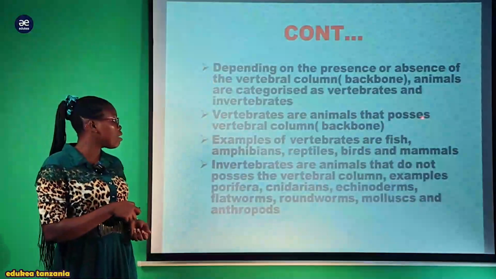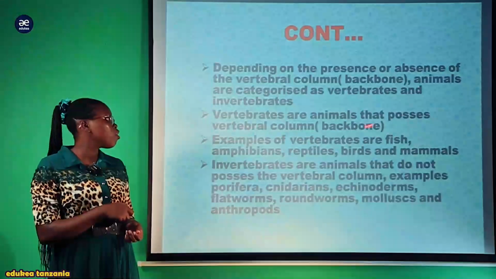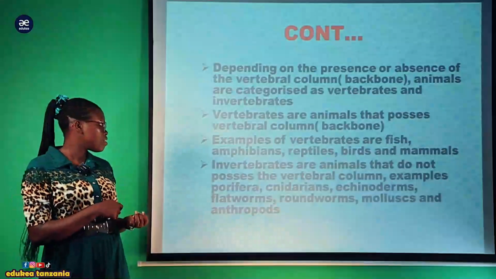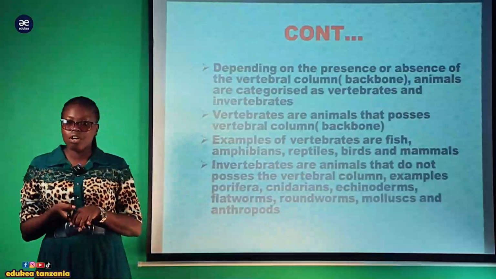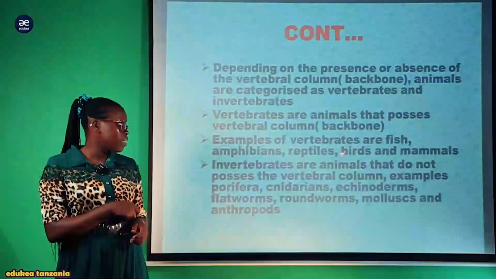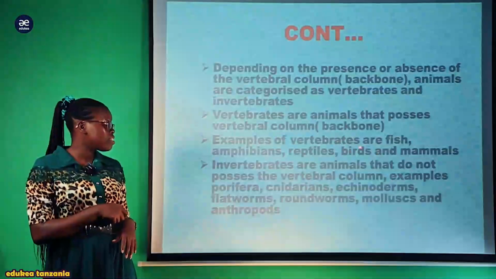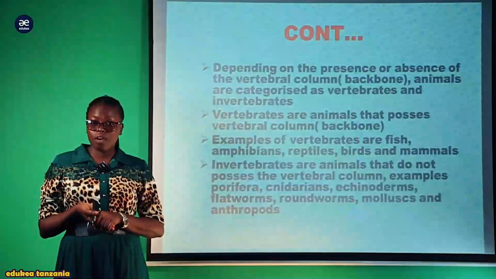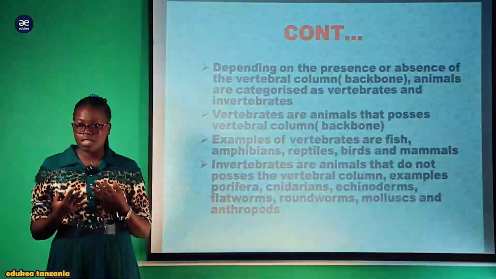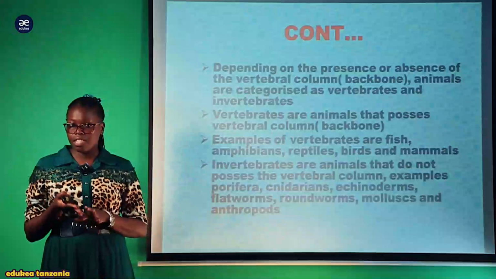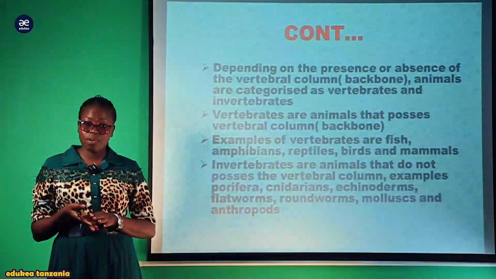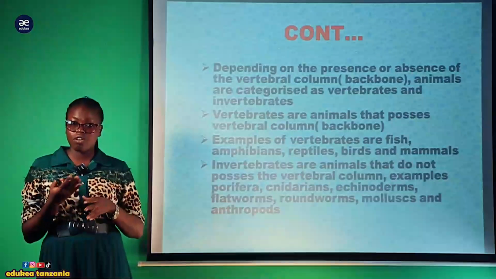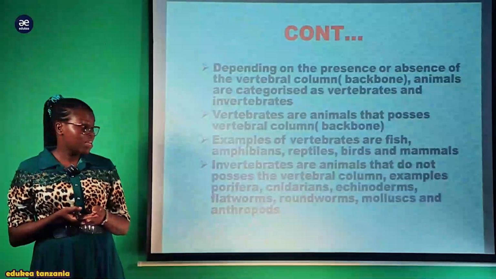So the vertebrates are animals that possess the vertebral column or backbone. Examples are fishes, amphibians, for example frogs, reptiles, for example snakes, birds, and mammals, for example we human beings. We possess the vertebral column, which acts as the main support of the body. You learned during the topic of movement the importance of the vertebral column, which is made up of different discs which act as a cushion, also supporting the body structure.